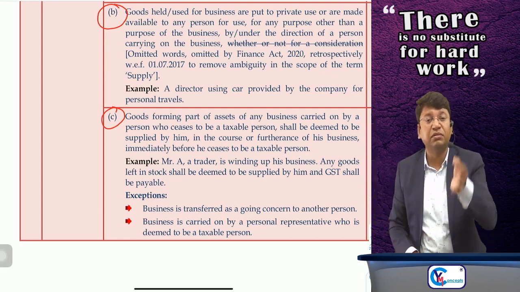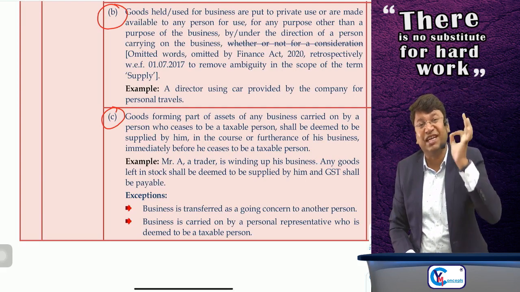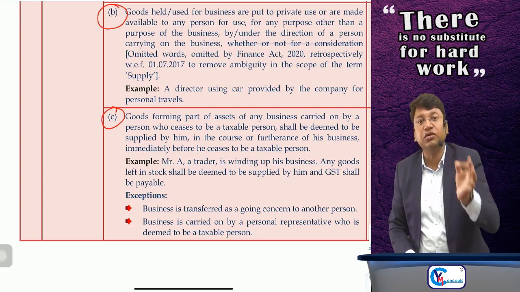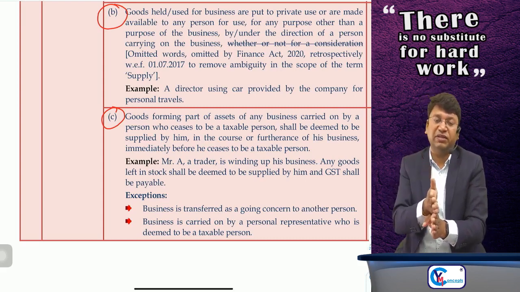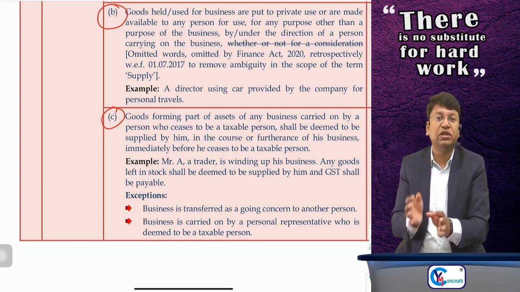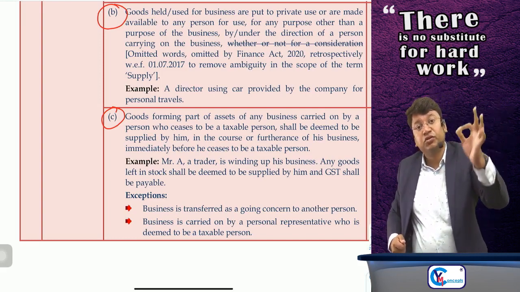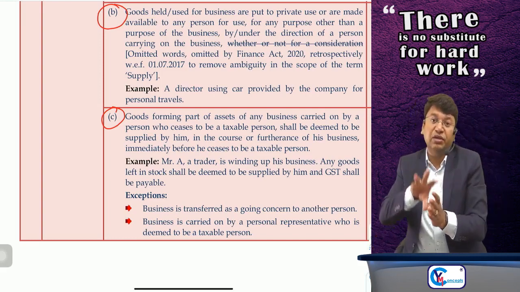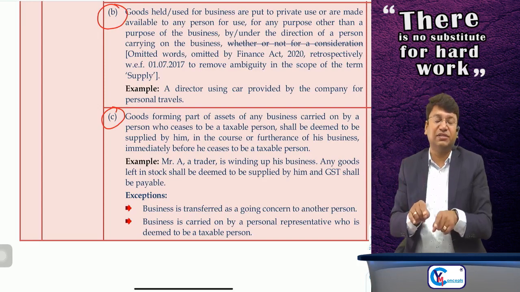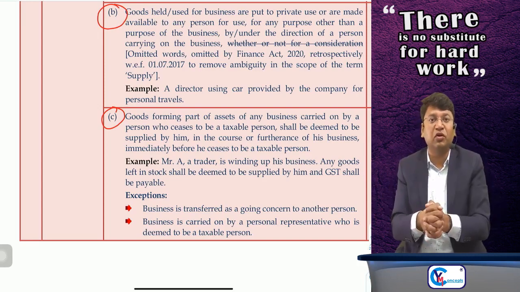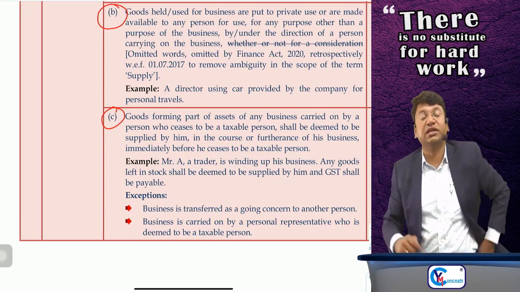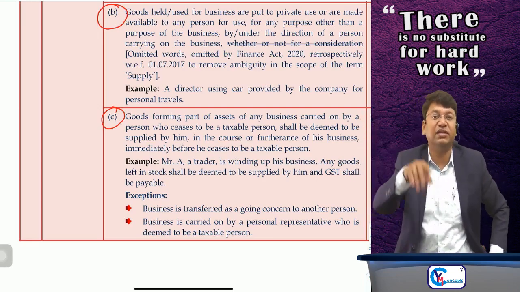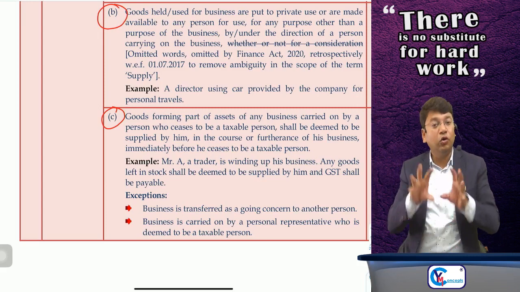Sir, this is a very important term. If you are ceasing to be a taxable person, if you are cancelling or withdrawing your registration under GST, then all the goods, whether capital goods, semi-finished goods or finished goods, if on the purchase of those goods you have availed the credit, then you will have to reverse it. And the formula to compute the amount of payment is given in section number 18, which we will be reading in chapter number 5. How to calculate that amount?